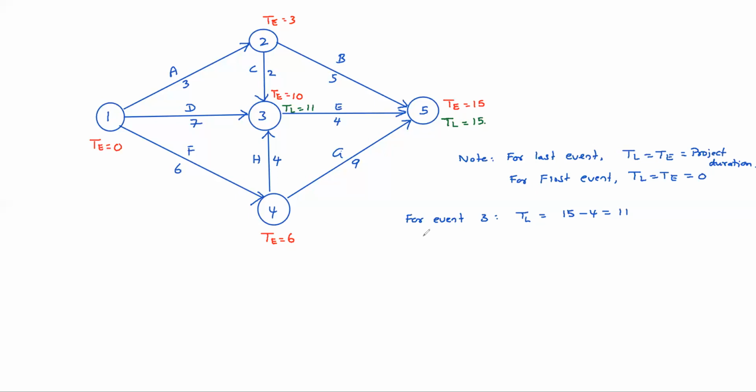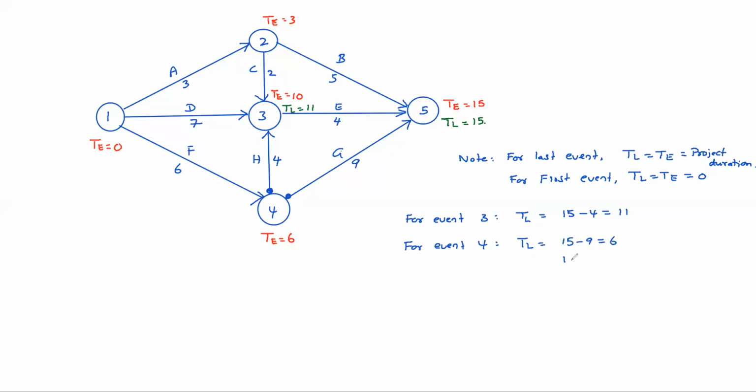Coming to event 4. For event 4, see, we have two tails here. This is one tail, this is one tail, right? Two tails are there at event 4. So TL equals, in one way 15 minus 9 equals 6.